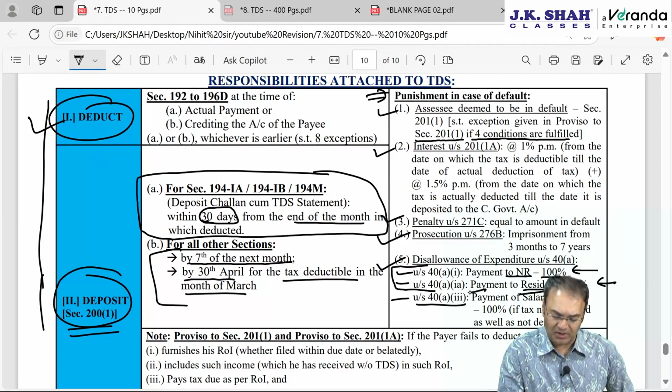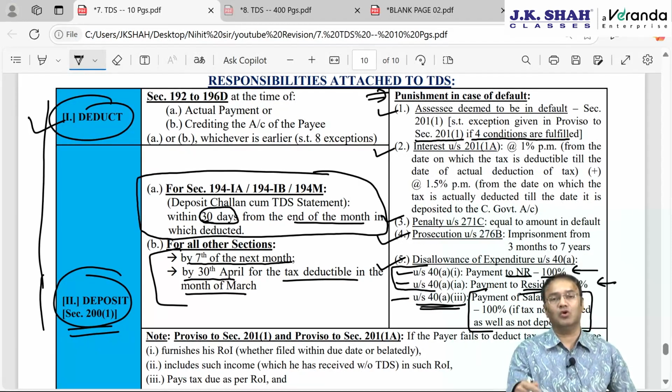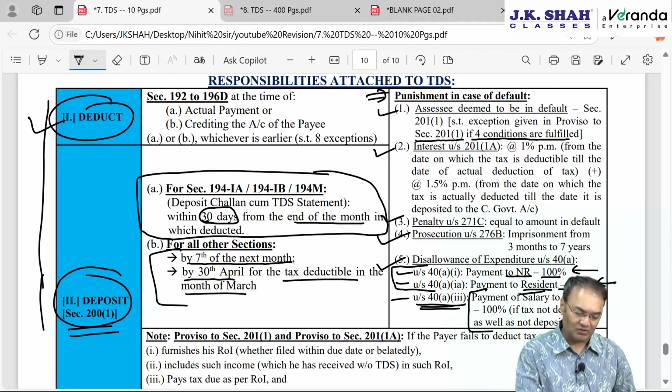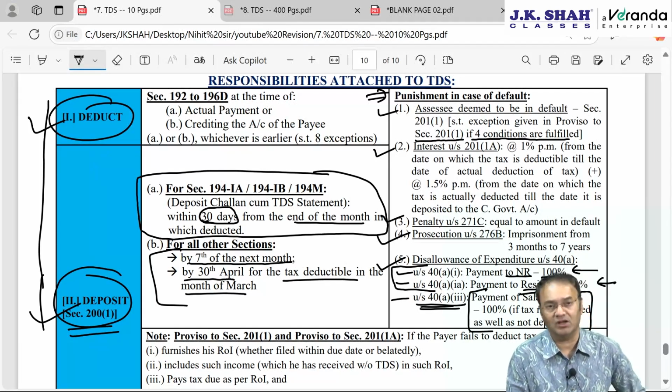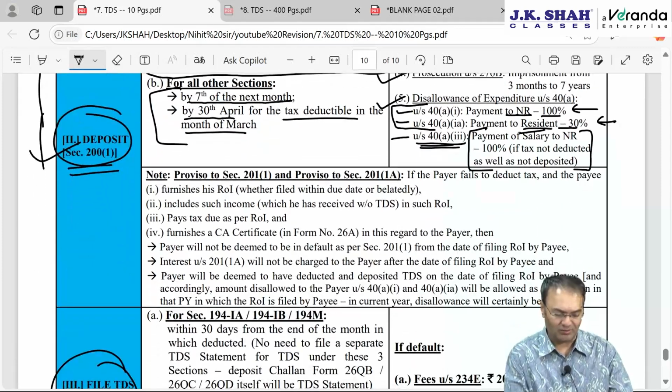And this is a permanent disallowance under clause 40, subclause 3. Here there is no recouping back. Once disallowed, it is disallowed for lifetime. That was the second responsibility of the payer. He has to deposit within the time limit.